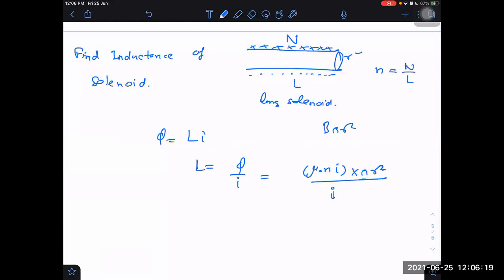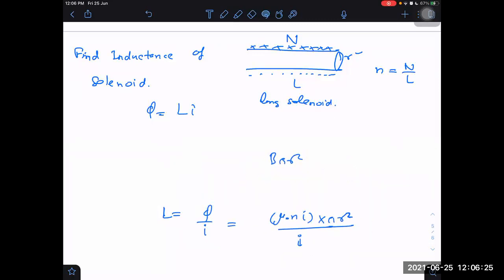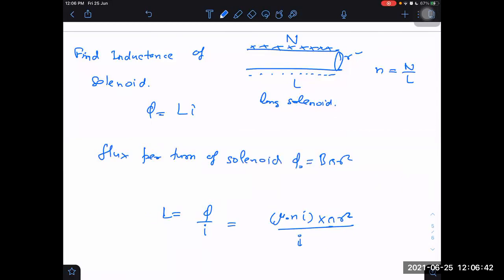This is only flux per turn of solenoid. Let us call it phi naught, that is equal to B into pi r square, or phi 1, I'm saying phi 1 through one turn.